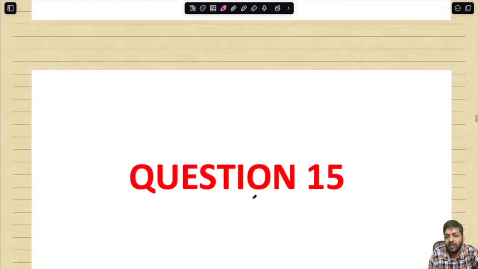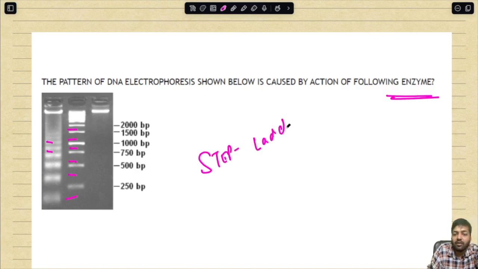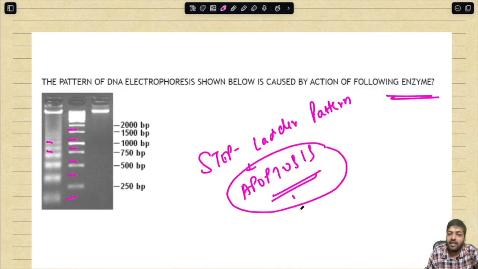Question number 15: the pattern of DNA electrophoresis shown below is caused by the action of which of the following enzymes? What is the pattern that we see over here? Yes, this is the classical step ladder pattern, and it is seen in apoptosis. So in DNA electrophoresis you see the step ladder pattern, and remember which enzymes cause this: apoptosis is brought about by a group of enzymes called caspases. They are the ones carrying out the process of apoptosis.